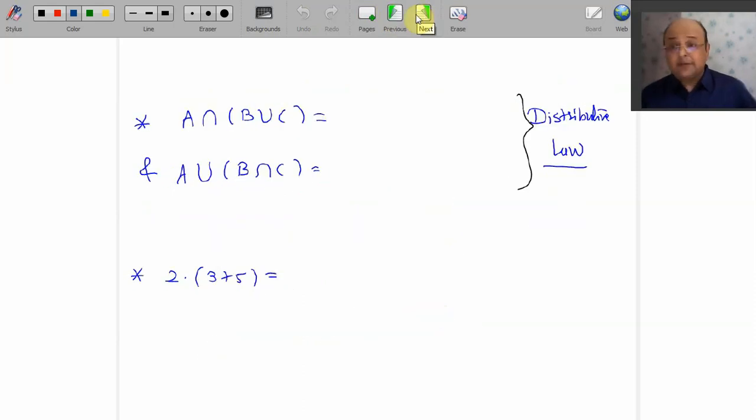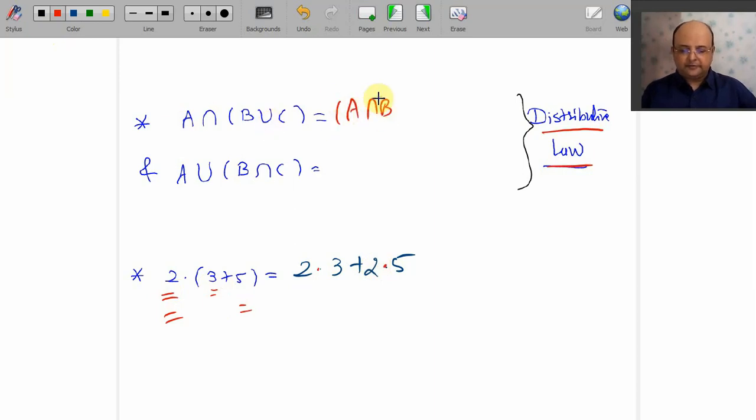One more. You tell me what is 2 into 3 plus 5? Don't tell me it is 16. I don't want the answer. I want the method. Yeah, it is 2 into 3 plus 2 into 5. Good dears. So now you tell me how should I split this, which is known as distributive law. See, 2 into 3 plus 2 into 5. So same way A intersection B union C is A intersection B union A intersection C.